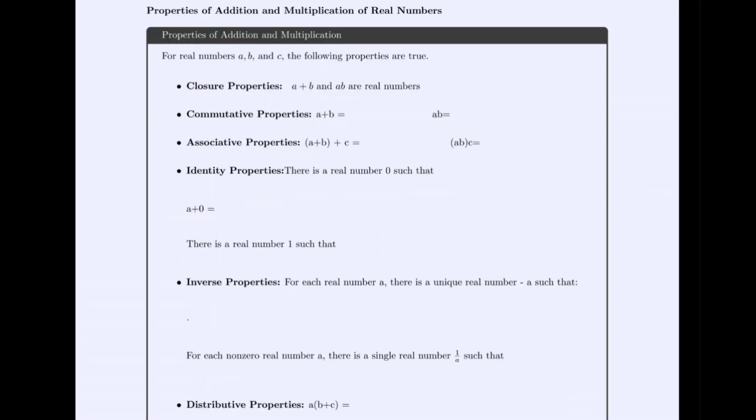Next, we're going to talk about some different properties that hold within the addition and multiplication of real numbers. But before we go to that, I want to first show us some sets of numbers where these categories don't hold. That way we can have a better understanding of why they work in the real numbers and why they're important. So let's first take a small aside.